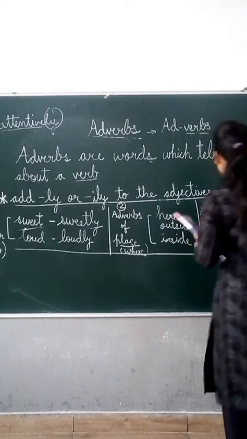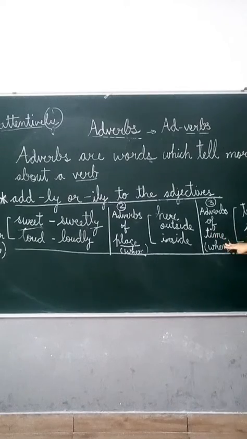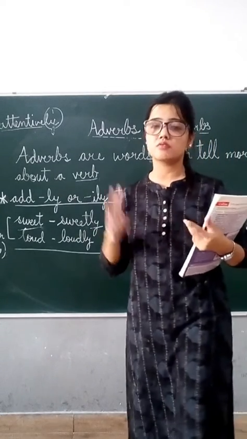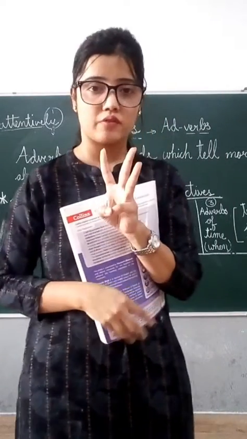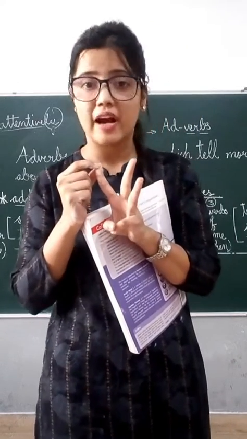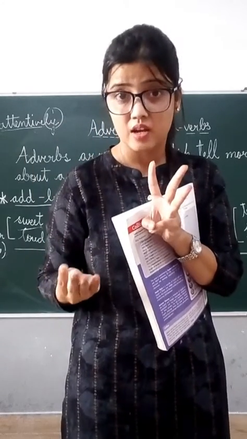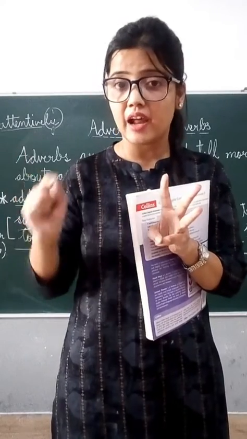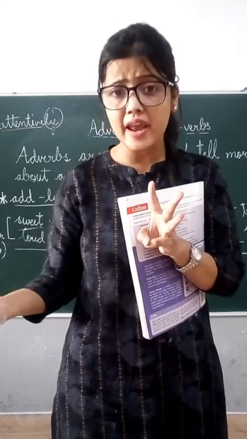So those words become adverbs of time, like tomorrow, soon, early, late. These words are adverbs of time. So there can be three types of adverbs. Adverbs of manner, in which we add ly or ily to the adjective word, which defines how the action is taking place. Like, I am speaking loudly. So loud is an adjective, and if I add ly, it becomes an adverb.